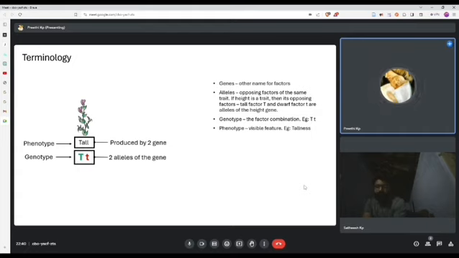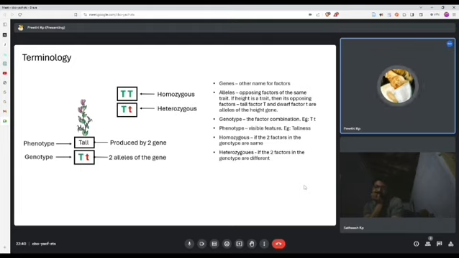Next one, homozygous. If the two factors or genes in a genotype are the same, then that combination is called homozygous. Capital T, capital T, homozygous. Small t, small t, homozygous. Next one, heterozygous. If the two factors in the genotype are different, then that combination is called heterozygous. Capital T, small t, example.